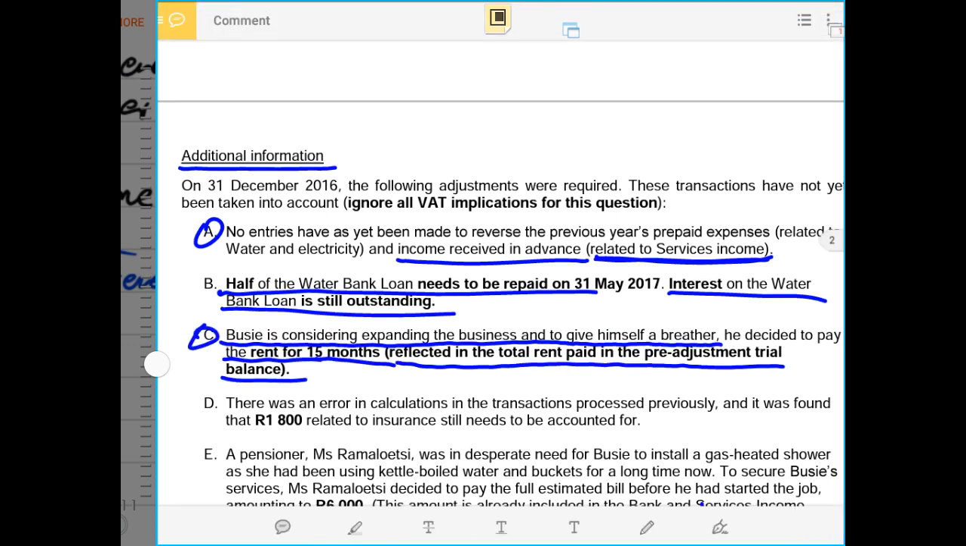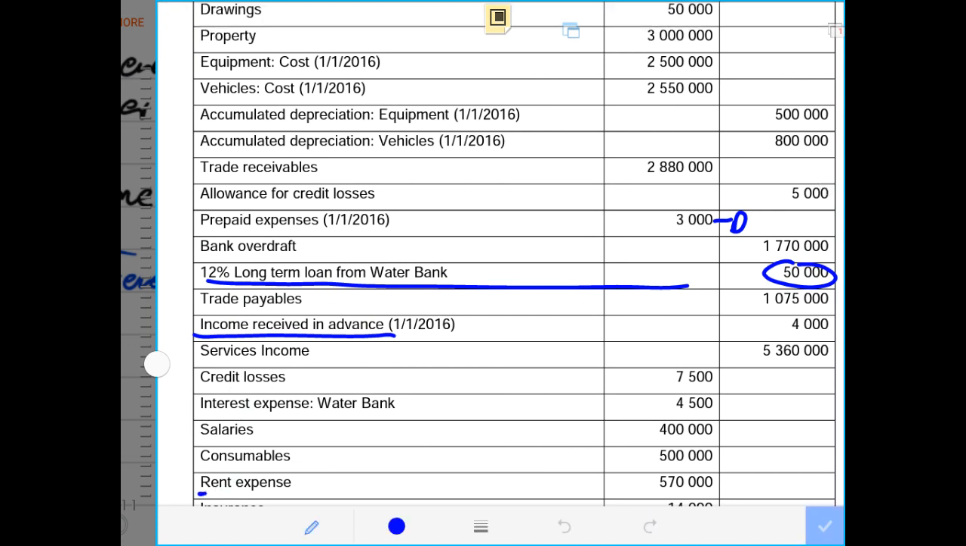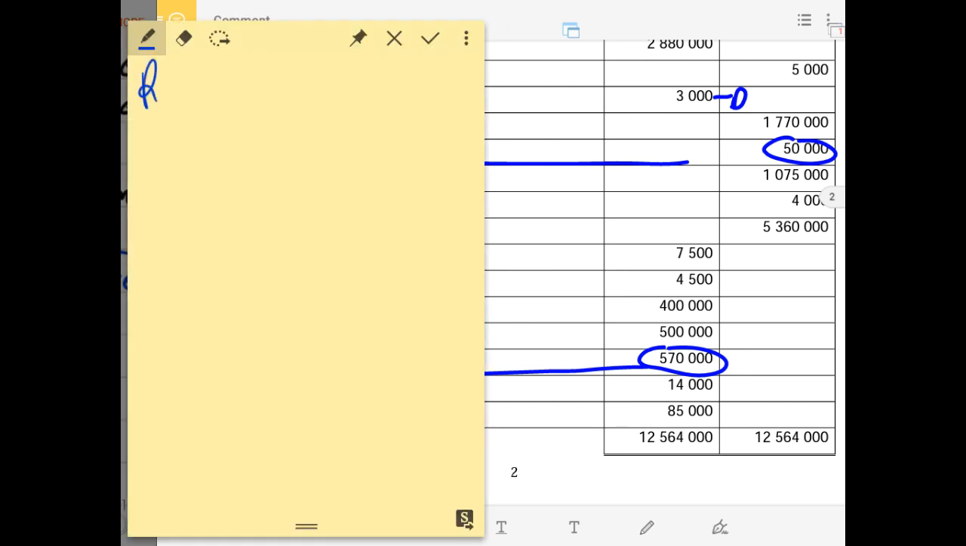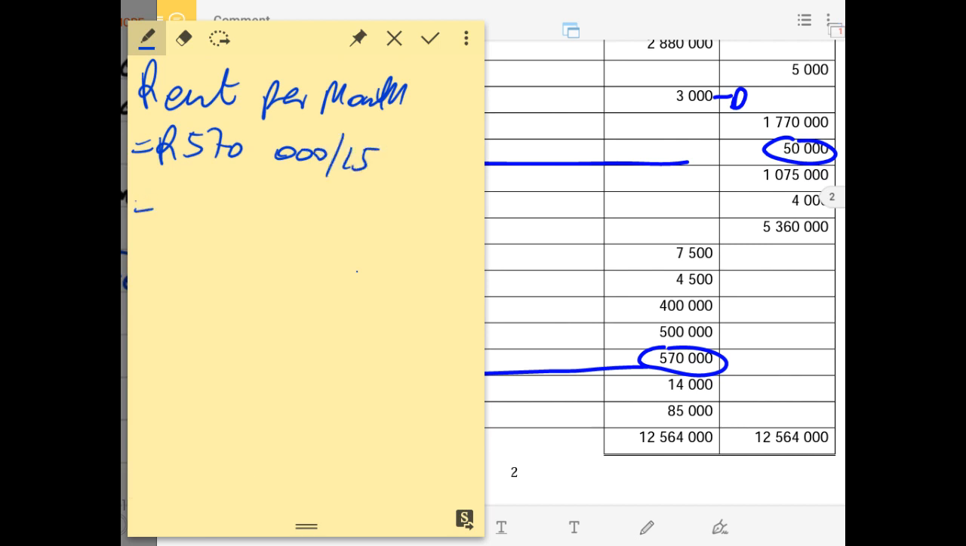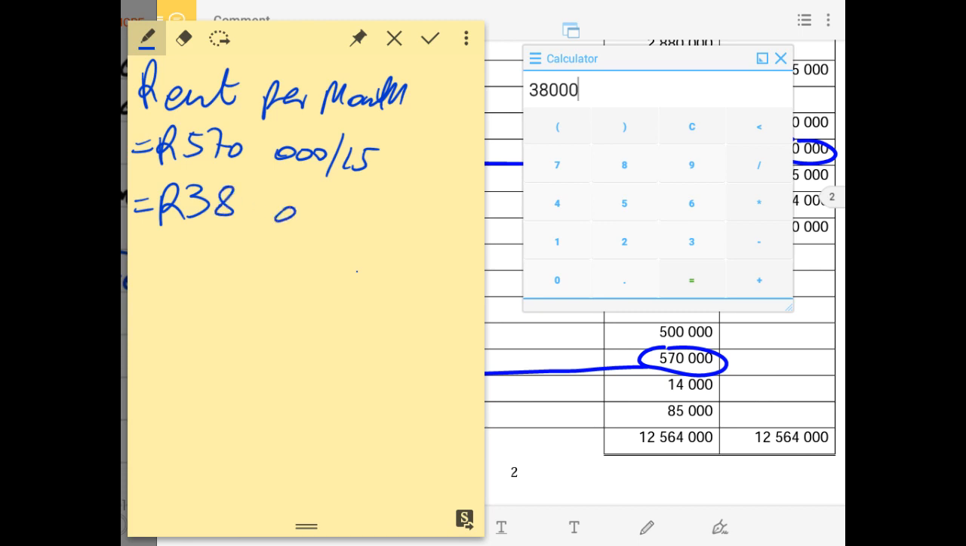So in this case, the rent was paid before time, meaning it's a prepaid expense. And we see there is our rent expense. Our rent expense is 570,000, and that 570,000 is for 15 months. That means we have to calculate our rent per month first. Our total rent that was paid, 570,000 rands, we divide this by 15 months, and it will give us 38,000 rands being the rent per month.